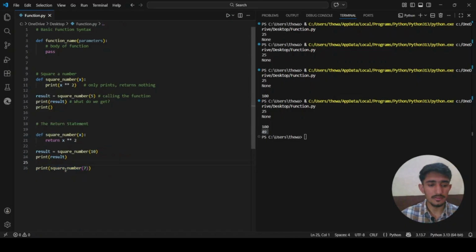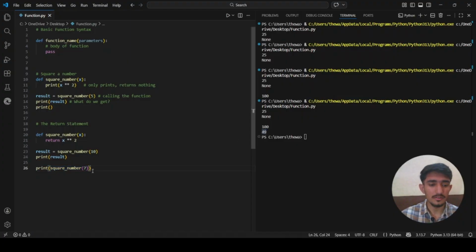Here Python first calls the function and gets the value. How did it get that value? It calls here and gets the value here, and passes it to the print function, and that will print it out, 49.